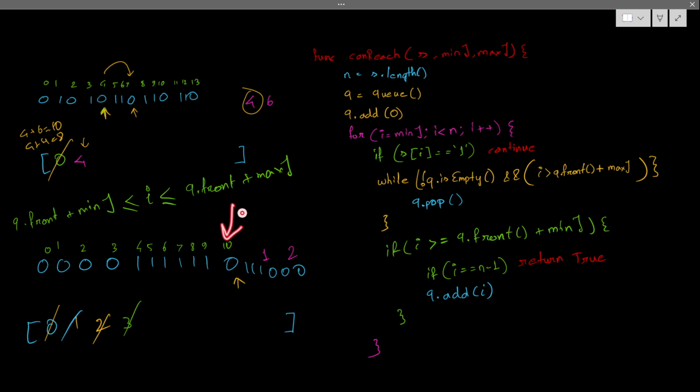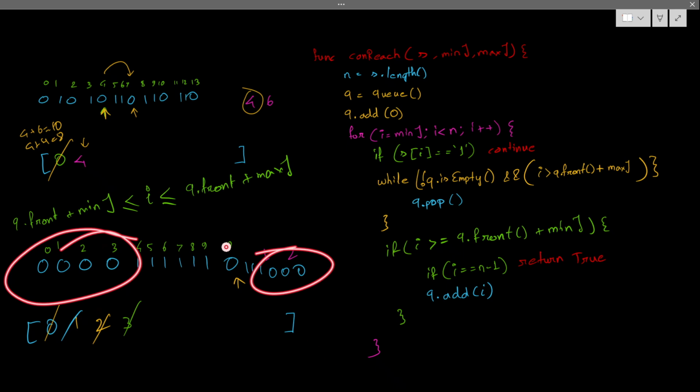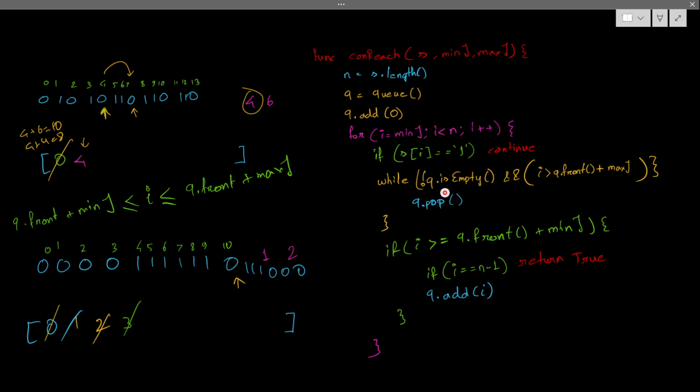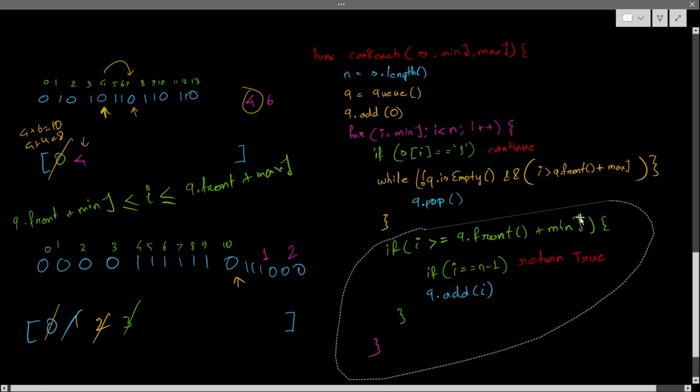If this current index doesn't belong to the maximum range of any reachable index, then the indices present after it are also not reachable from any previous reachable index. Hope you are getting it. Because this one doesn't belong to the maximum range of any previous reachable index, how could later ones belong to it? Hope you are getting it. So that's why I have to put another if condition here.